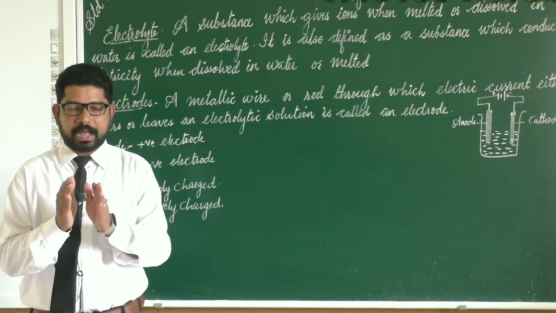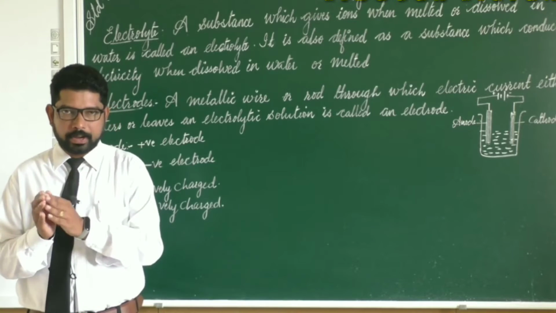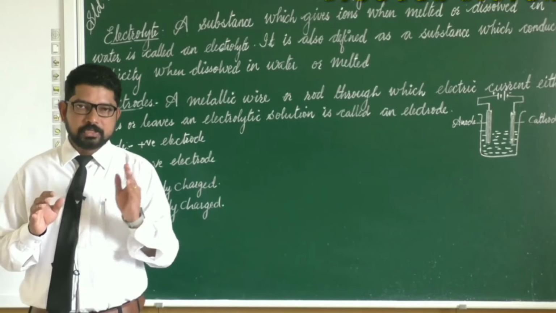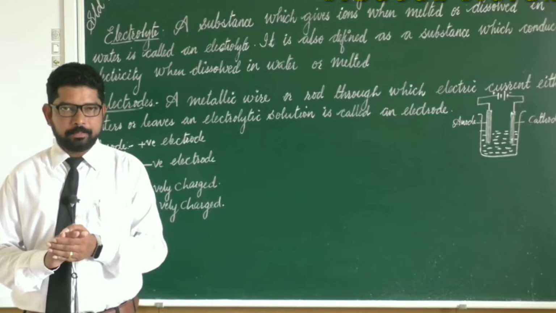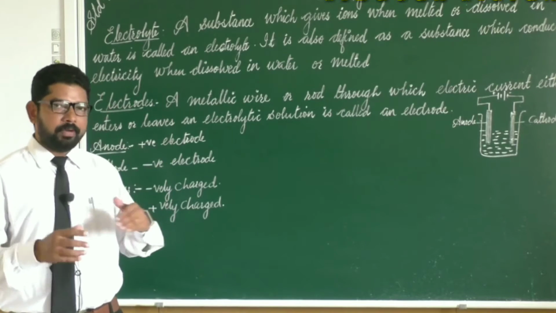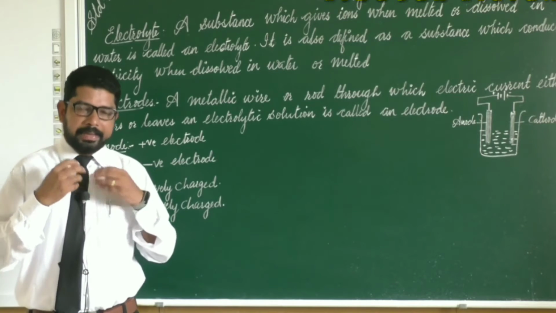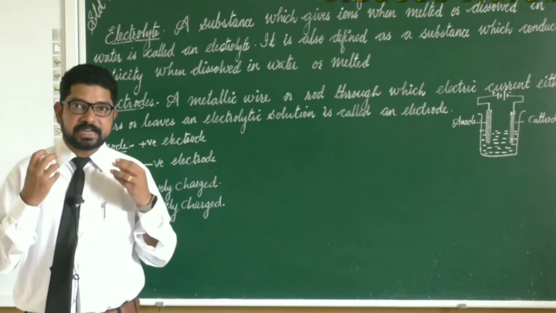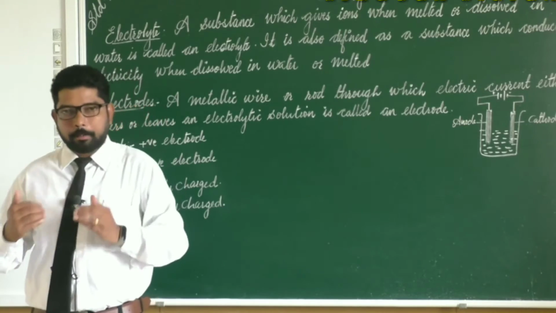In one way we can say that an electrolyte is a substance which dissociates into ions. Ions are charged particles. For example, sodium chloride. When sodium chloride dissolves in water, it forms sodium ion and chloride ion. When it is melted, the same thing can happen. Or we can say in another way that it is a substance which conducts electricity when dissolved in water or melted.